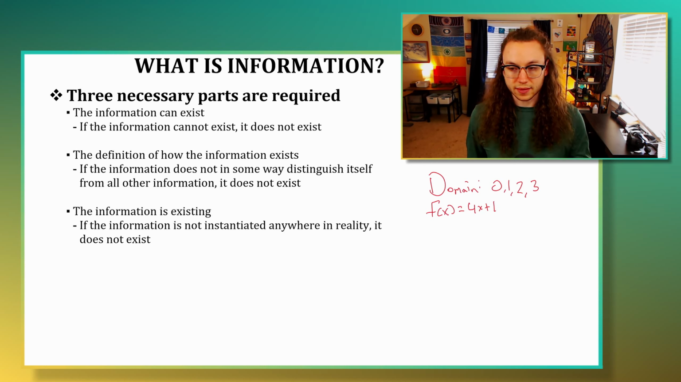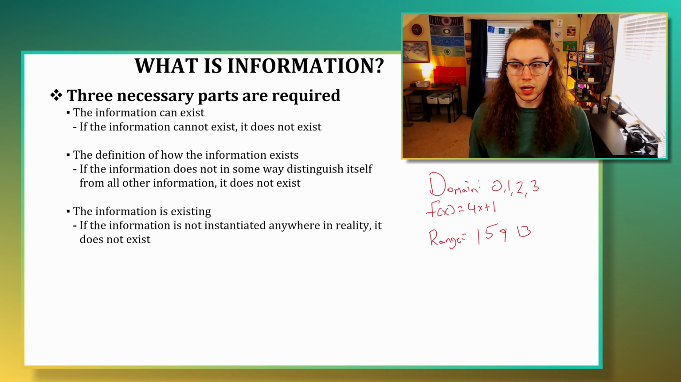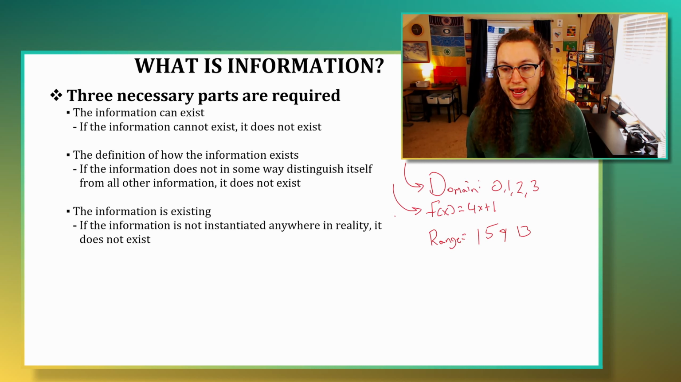And now in order to get the range or the output of our function, we simply operate across the domain using our function. So if we put 0 into 4x plus 1, we're going to get the value 1. If we put 1 in, we're going to get 5. If we put 2 in, we're going to get 9. And if we put 3 in, we're going to get 13. In my model, I describe existence as the domain, knowing as the function, and information as the range.